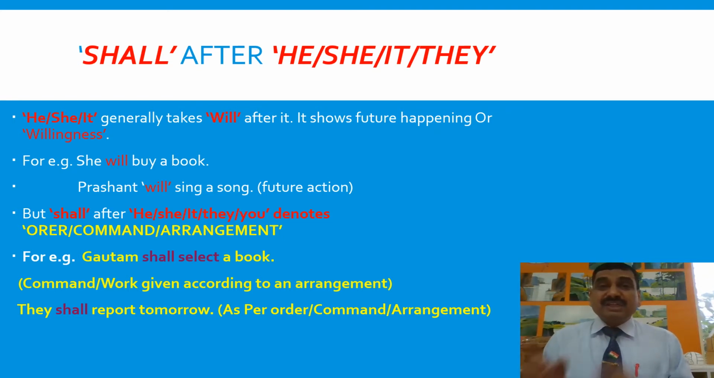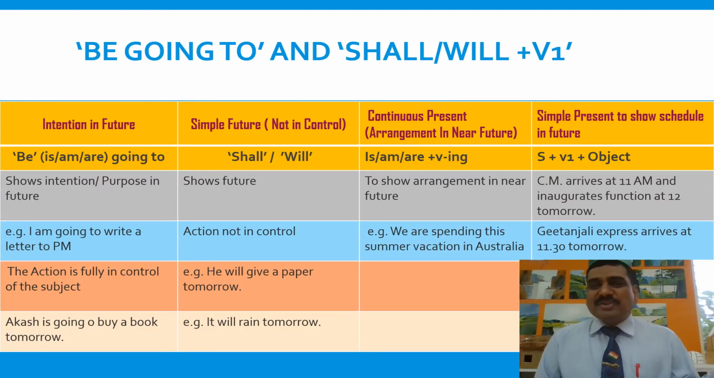He, she, it shall means the action will be done by the subject but not by his own will, but because he has been ordered or because it is an arrangement, and according to that he would do that. They shall report tomorrow as per the order or as per the arrangement or plan, not with their own will. Have a look at some other ways to show future.